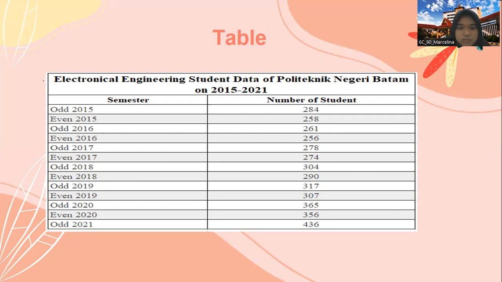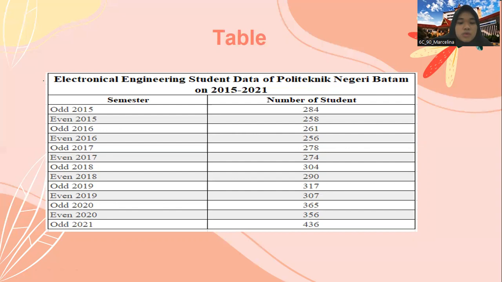Next. This is the example of tabular data, or what we usually call a table. This table compares odd and even semester electronic engineering students of Politeknik Negeri Batam from 2015 until 2021. Based on the table, the number of electronic engineering students each semester continues to rise and fall.